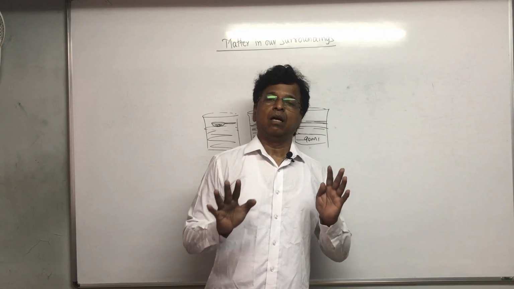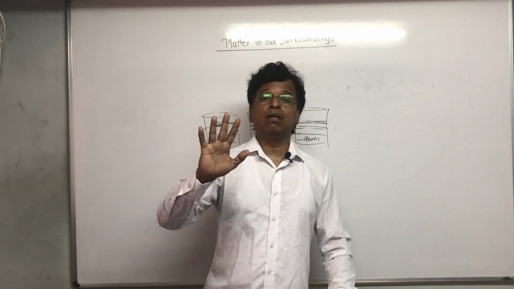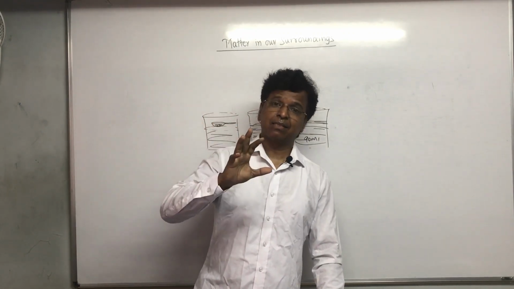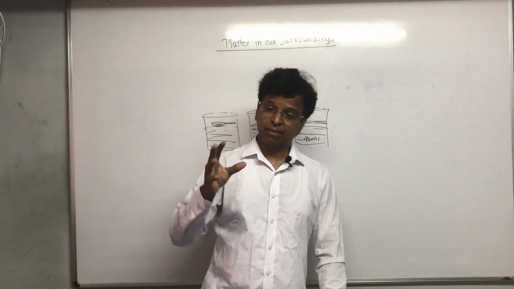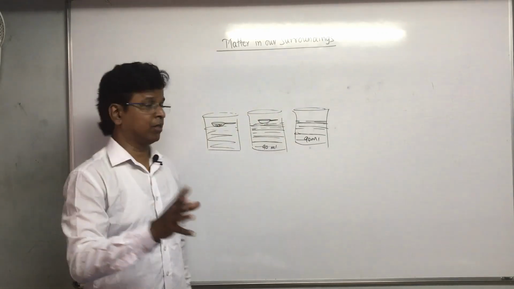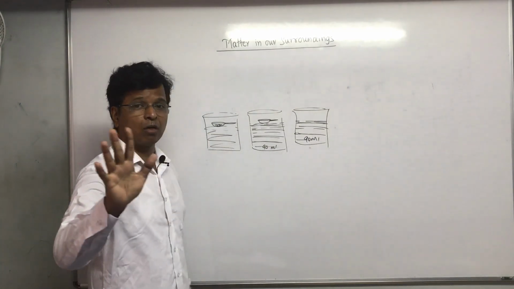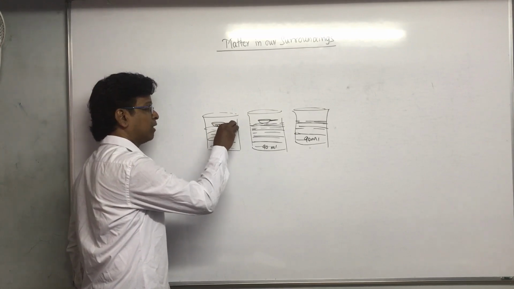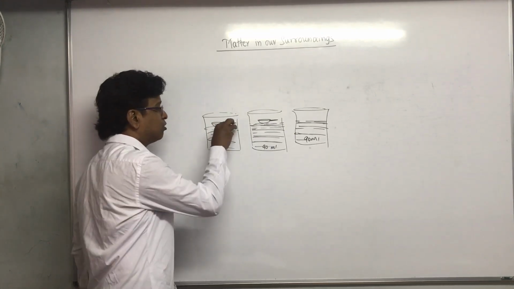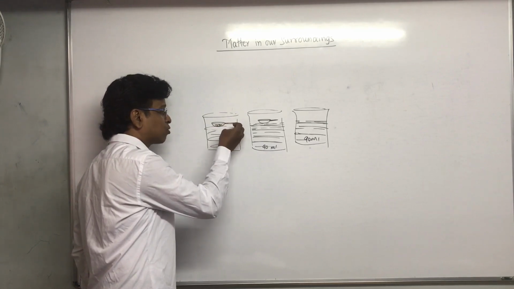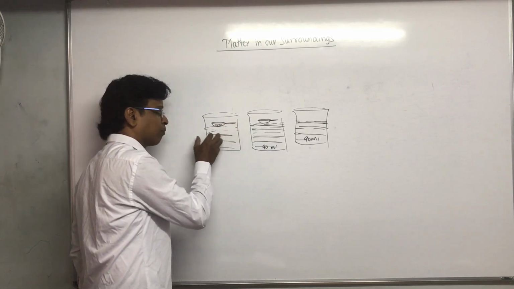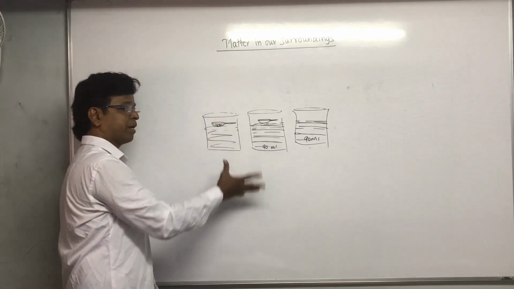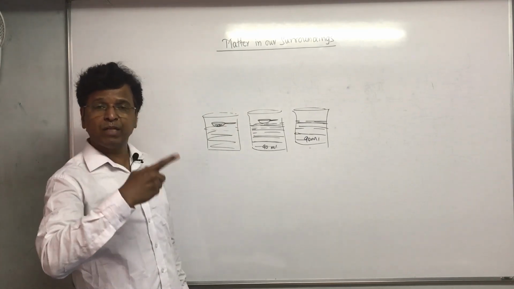Okay? And they are always in motion. Gas is in motion. Liquid is in motion. They are always in motion. If these liquid particles had not been in motion, then definitely this ink would have just gathered over here and kept quiet over there. But the ink is not gathering and keeping quiet over there. It is slowly, steadily spreading all over the water, and within a matter of a few minutes, it has spread all over the water. That means the particles are moving constantly.